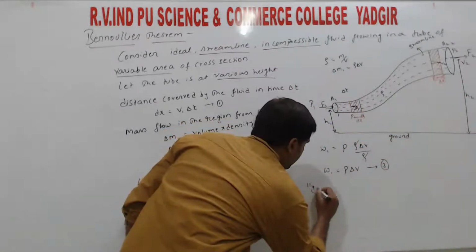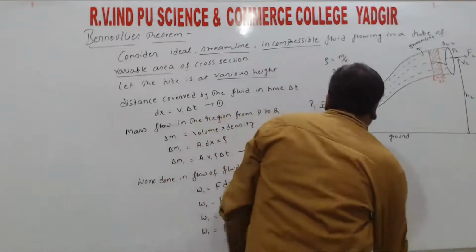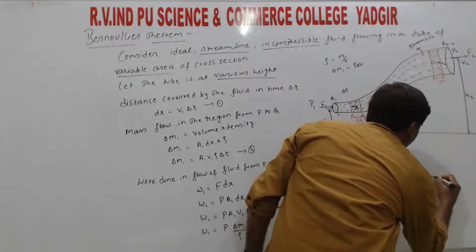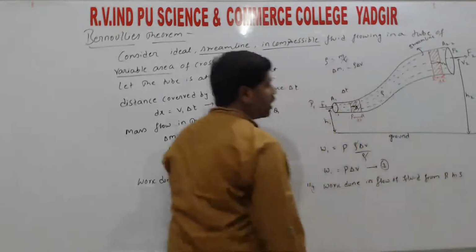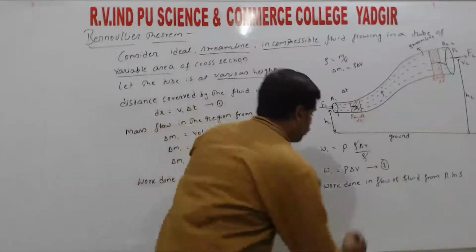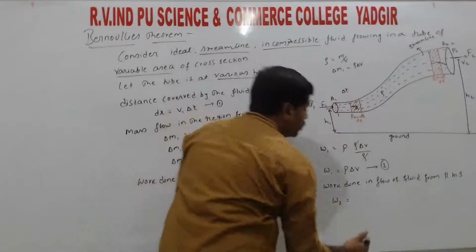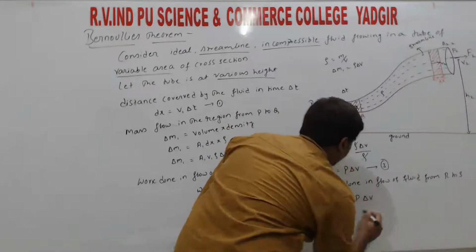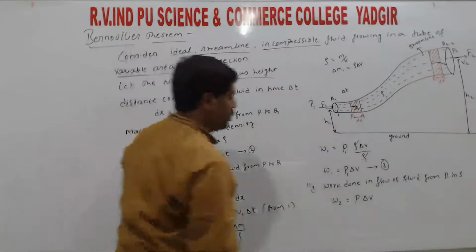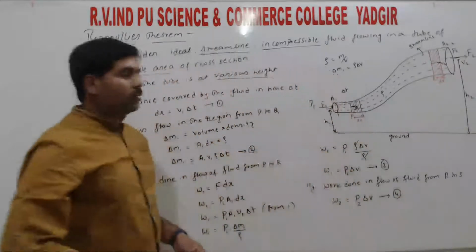So similarly we can directly write the work done in flow of fluid from region R to S. The same fluid mass moves from R to S as from P to Q. So at point 2, the work done W2 is equal to P2 into delta V, where here it was P1. The same amount has moved, right?